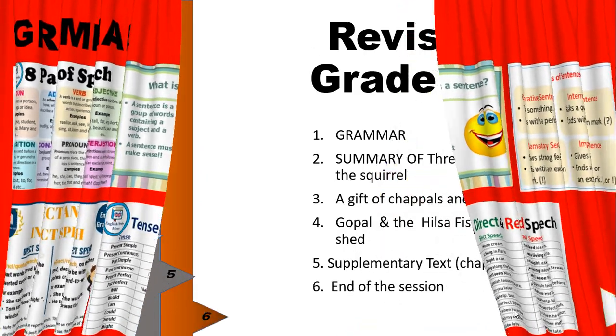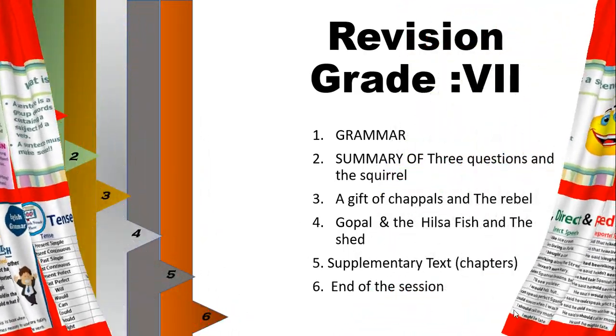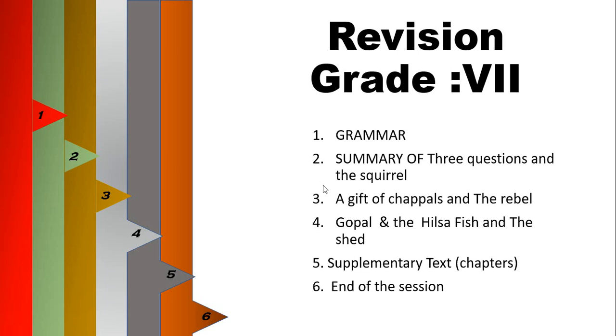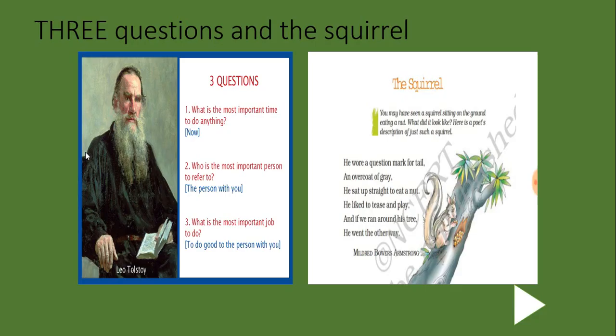So now let us discuss the next slide, that is the summary of 3 questions and the poem The Squirrel. Children, in this chapter, the 3 questions, we understood that the king wanted to know the answers of his 3 questions. What are those 3 questions?